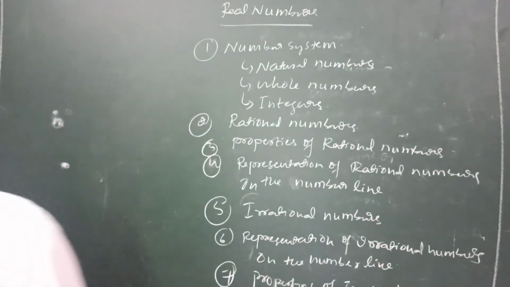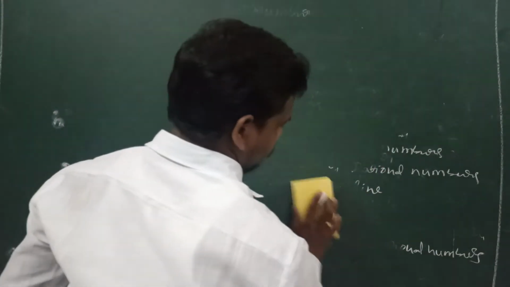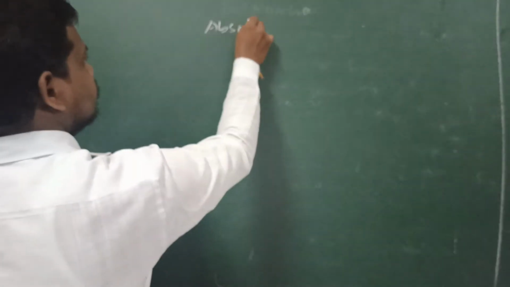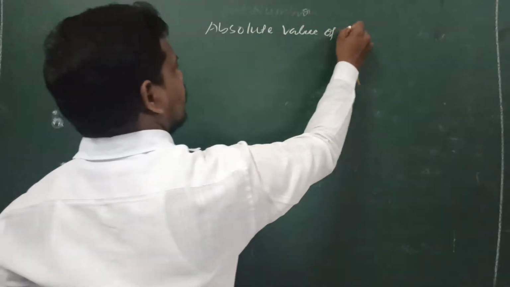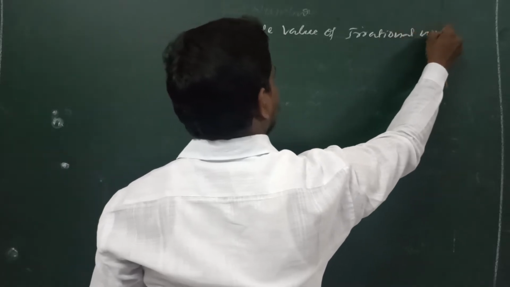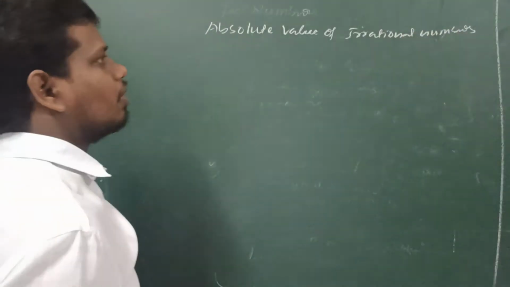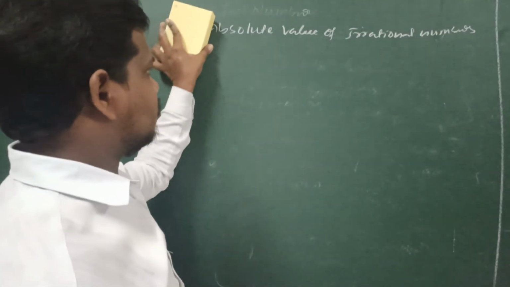Next one, absolute value of irrational numbers. So these are the topics from this chapter.